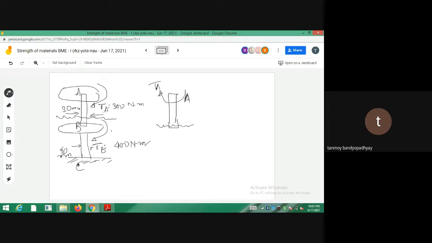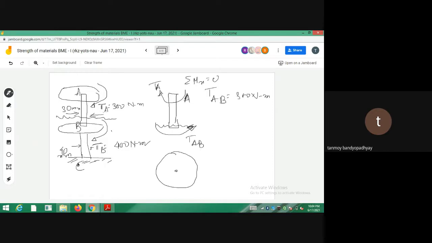So this is TA, and let us call the torque here TAB. If I make a moment balance, sigma Mx is equal to 0, so TAB will be equal to TA itself. What is TA? TA is equal to 300 Newton meter. And now if I draw the cross section of the shaft AB, if I see from the top, I will be able to see the cross section of the shaft AB.